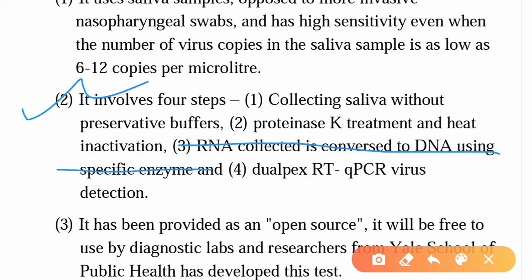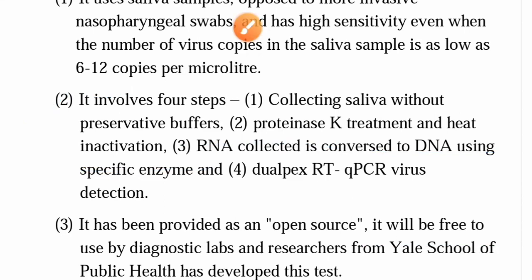The significance of this new test is that it would increase efficiency and avoid shortage of crucial test components such as reagents. It makes sample collection non-invasive, reduces the need for trained healthcare workers to collect the samples, and reduces the risk of infection during the collection of samples for testing coronavirus.